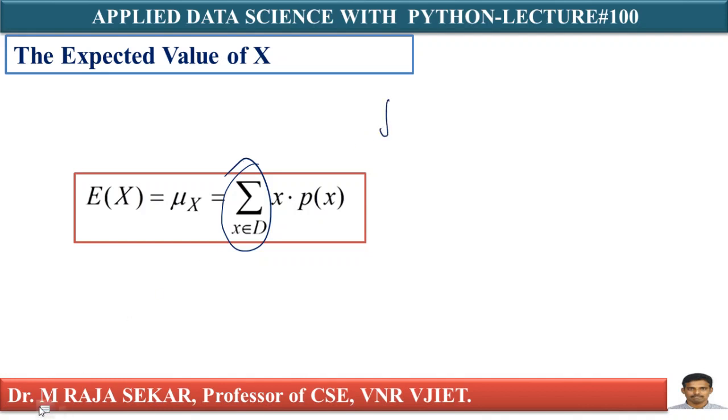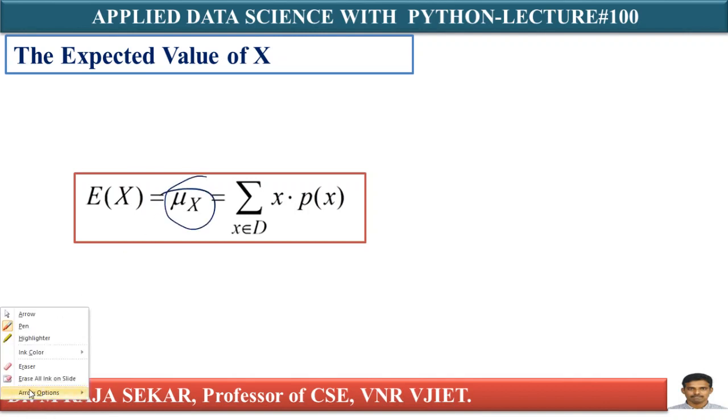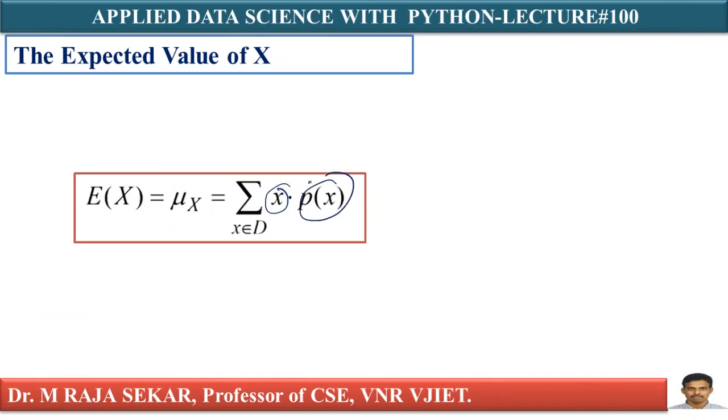But as it is discrete, I am saying sigma. E means expectation of capital X, the first expectation, also known as mu of X, that is the mean of X. That is sigma of X into P of X, the random variable value into its corresponding probability. I must add them, collecting all the values of the discrete random variable.